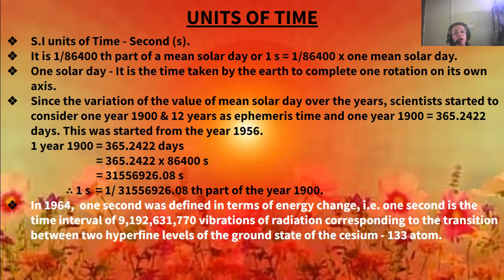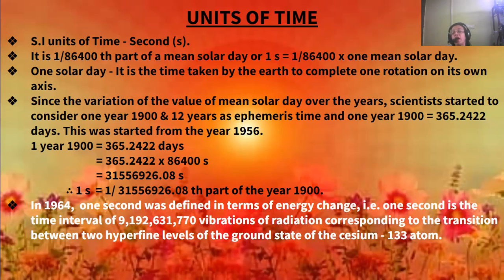Now, what is 1 solar day? It is the time taken by the Earth to complete one rotation on its own axis, that is 24 hours. One rotation of the Earth on its axis is 24 hours, we know. So that is 1 solar day, and multiplied with it 1 by 86400 gives the unit of time, that is second. 1 second is this much.